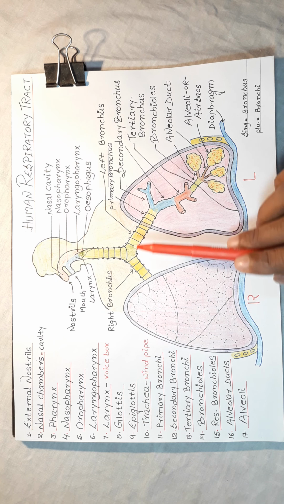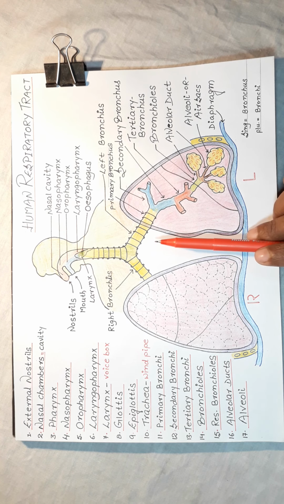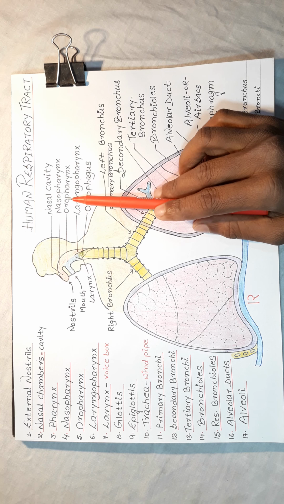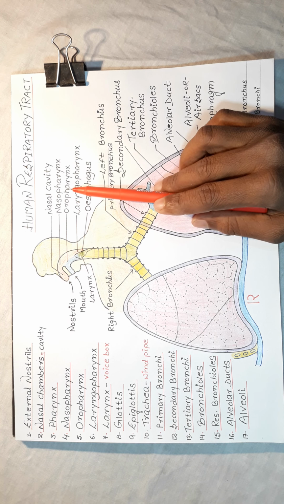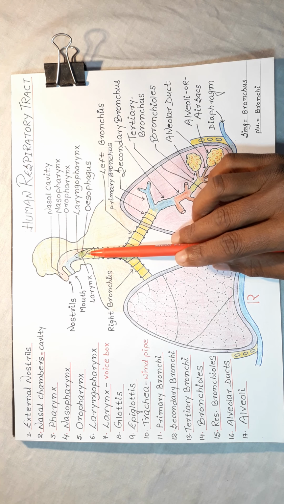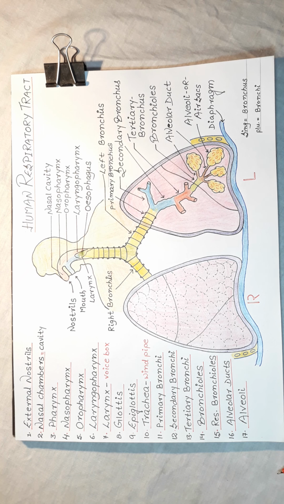Pharynx. Pharynx is a common passage for both food and air. It is divided into three parts: nasopharynx, the upper part of the pharynx; oropharynx, behind the buccal cavity and behind the larynx; and laryngopharynx, the union of nasopharynx and oropharynx, present at the level of the hyoid bone.